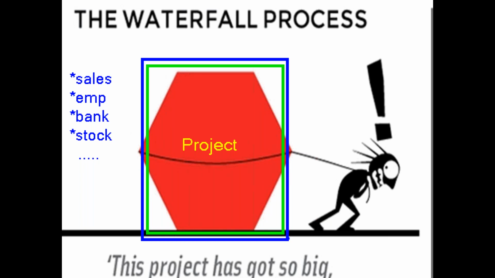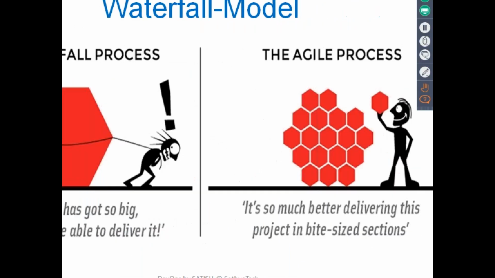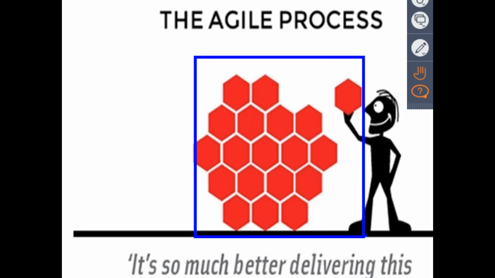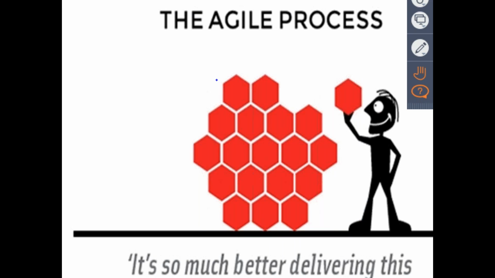But go for agile. Agile will simplify this process. Instead of delivering the complete project, I'll deliver one module at a time. I'll take my sales module, then the employee module, then the bank module. So I will deliver one module after another.